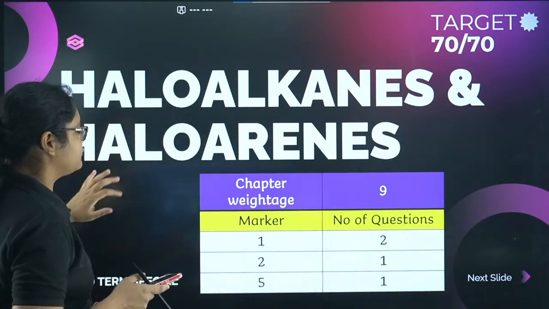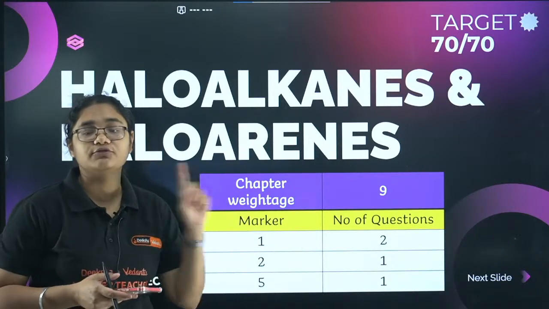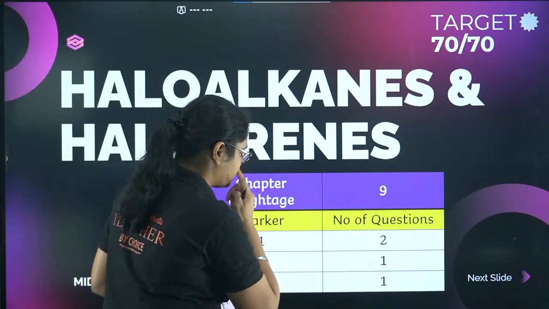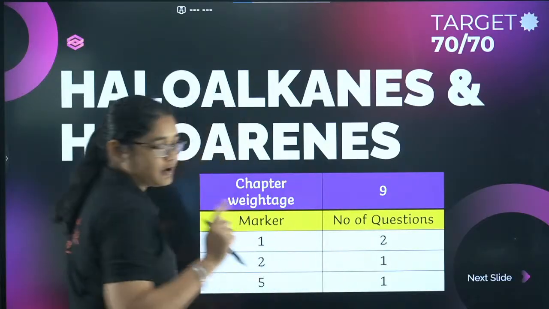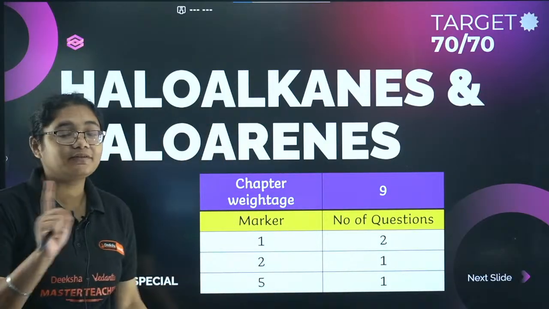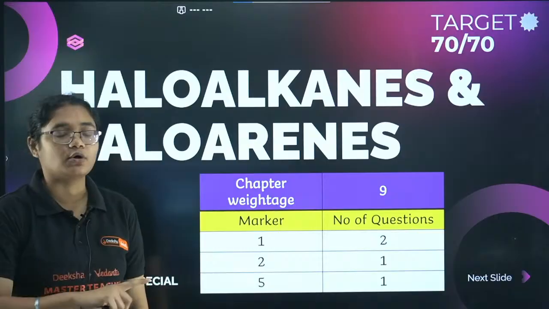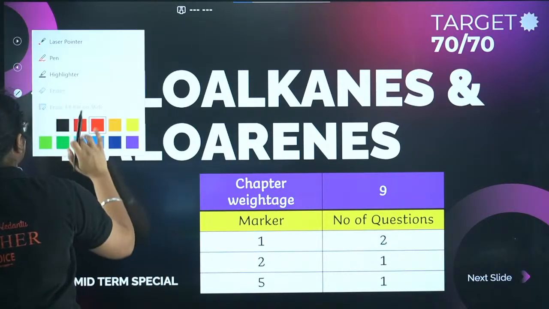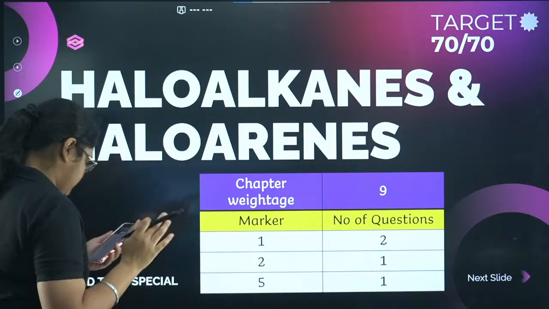First of all, this chapter has a weightage of 9 marks. That means you get 2 one-mark questions, 1 two-mark question, and 1 five-mark question. Now this pattern will not be followed in your midterm exam. I'm talking about the board exams, because in the midterm there are fewer chapters, so the pattern followed will definitely be different.